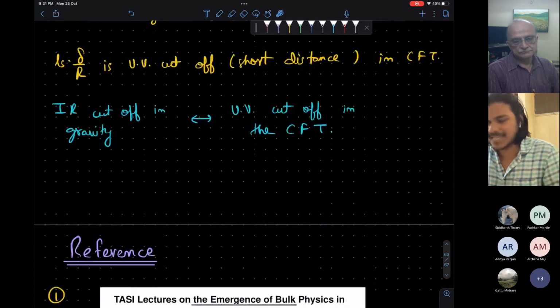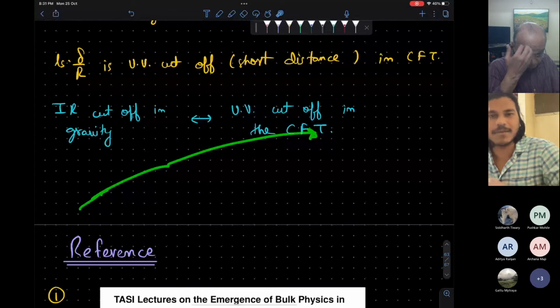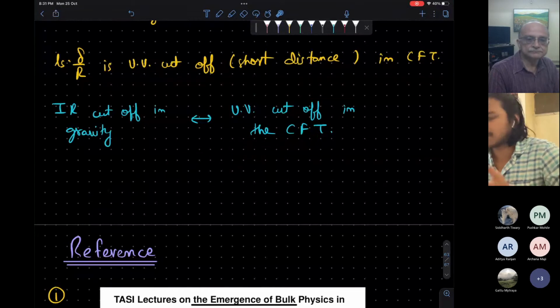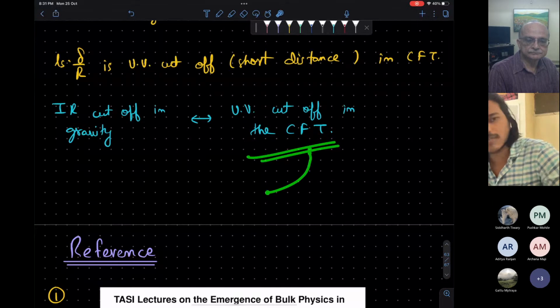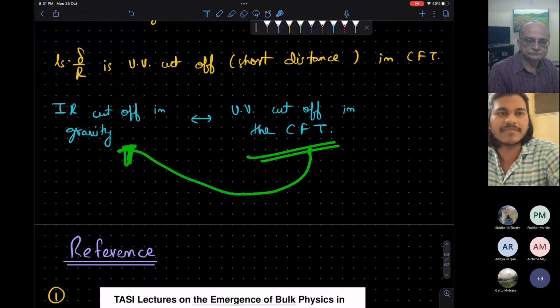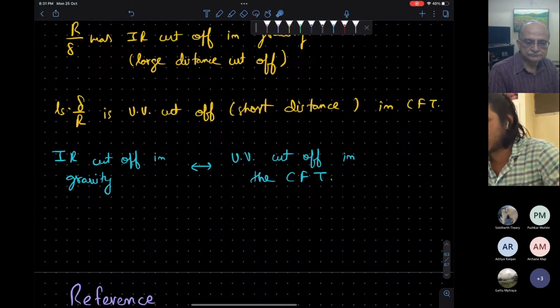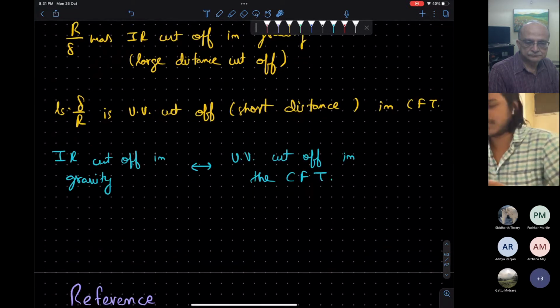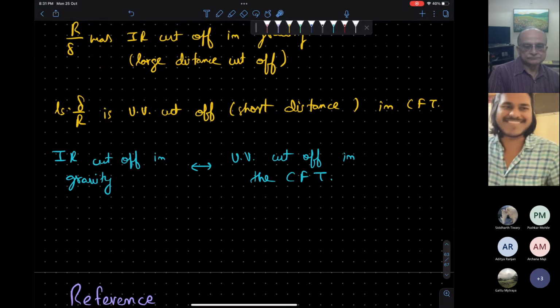So again, you see, hard problems in gravity are equivalent to easy problems in CFT. And many times if you face a problem in a CFT calculation, due to the correspondence, that calculation will be easy on the gravity side. This is how people use AdS-CFT correspondence, the practical application of AdS-CFT for theoretical purposes.